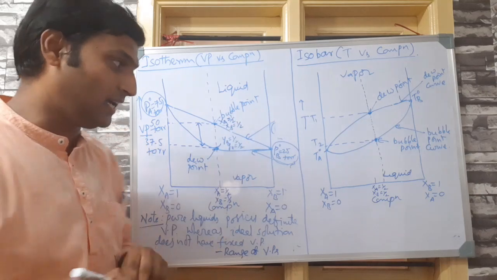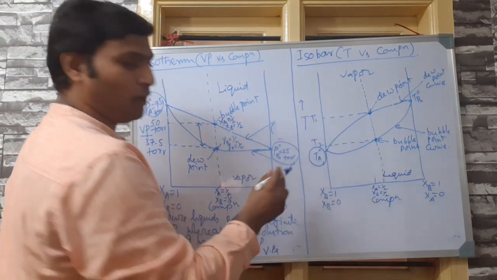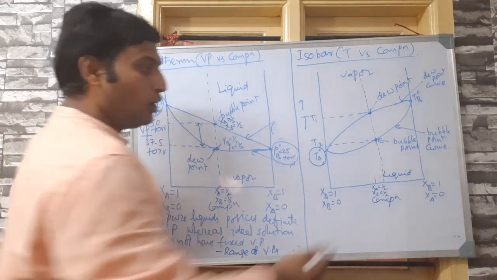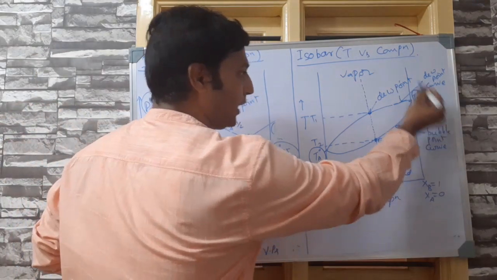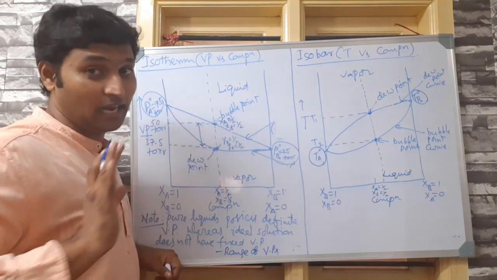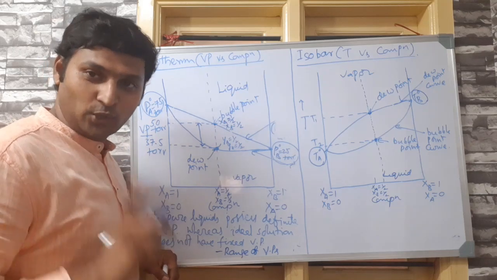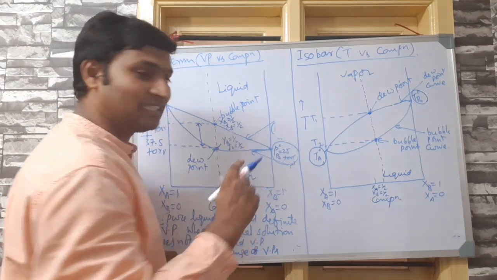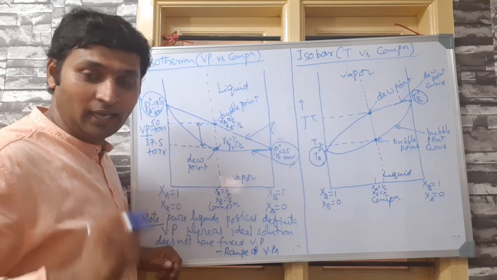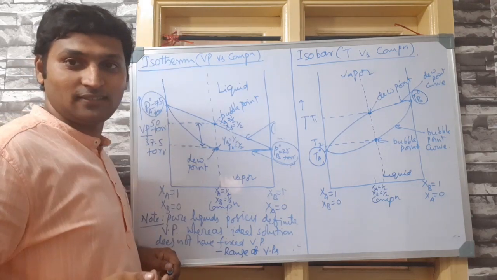Now what do you understand? Please observe. Pure liquid A has a definite boiling point, TA naught. Pure liquid B has a definite boiling point, TB naught. Whereas the ideal solution, again we are drawing here for ideal solutions, doesn't exhibit a definite boiling point, an ideal solution boils in a range of temperatures.